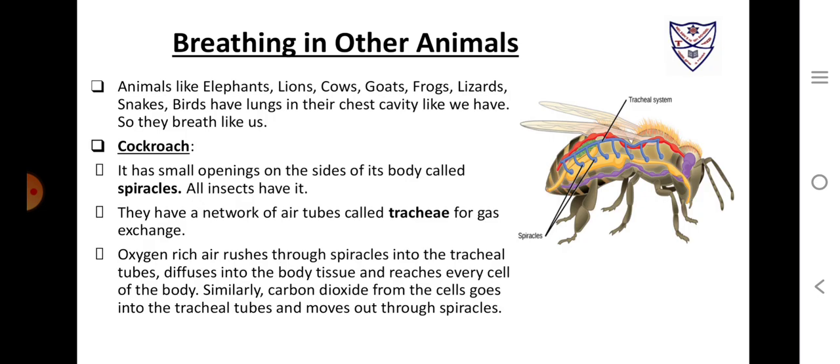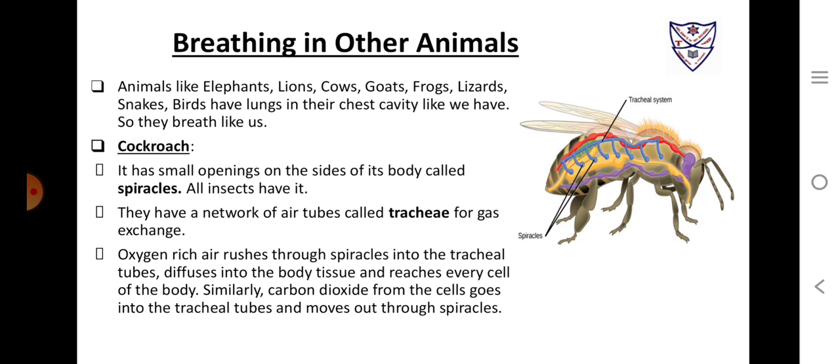How do other animals breathe? Animals like elephant, lion, cow, goat, frogs, lizards, snakes and birds have lungs like us in their chest cavity. So they can breathe like us. But what about different organisms like the cockroach? Cockroaches come in the group of insects.